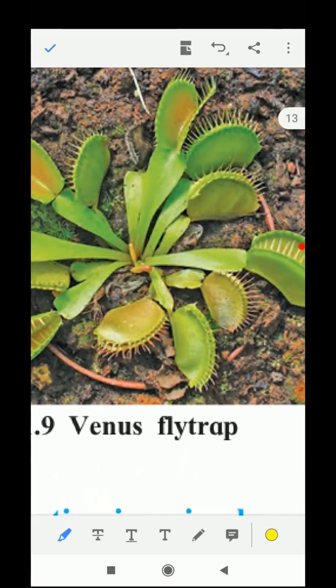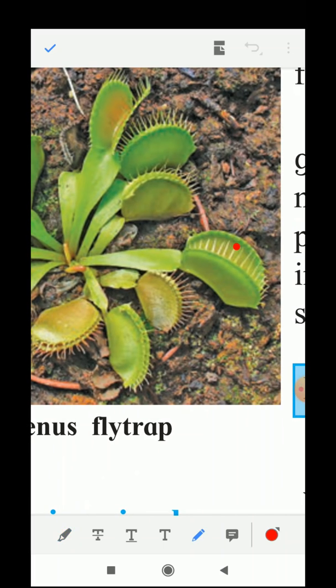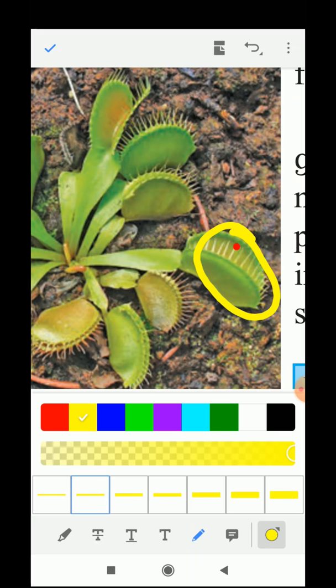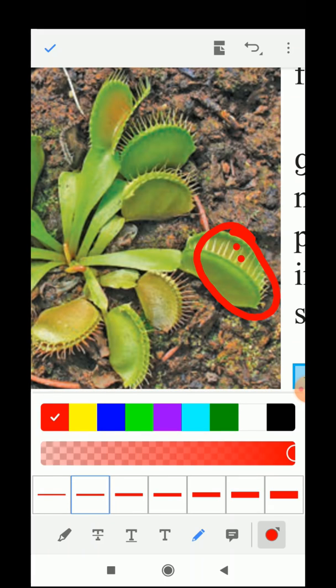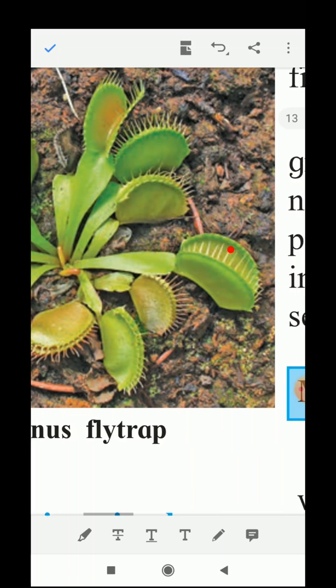Now see, this is a Venus flytrap plant. You can see it is a very attractive plant. This is the trap here. As soon as an insect comes in contact with these two wing-like structures of this plant, the trap closes and it absorbs the nutrients from the insect.